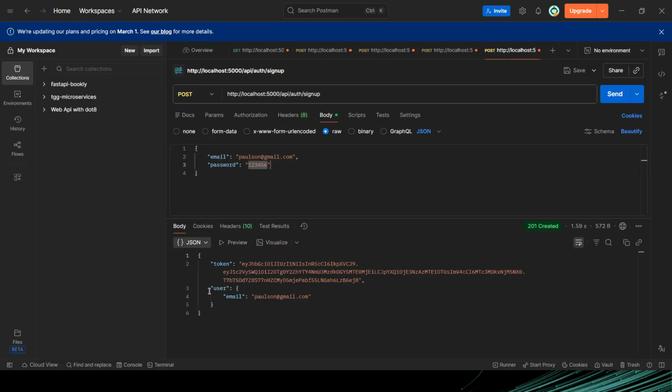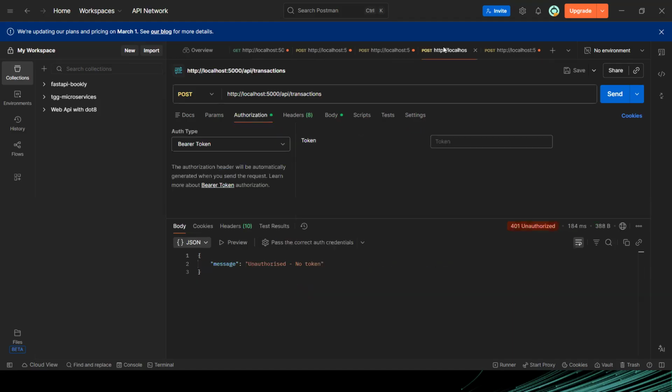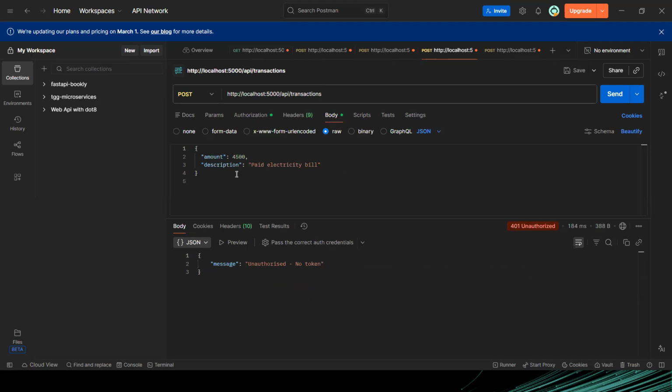So it has created my account and it only returned the email address. So I'll copy this token, then go to my transaction, that transaction I wanted to do. I'll come back here, then I'll paste my token here. That is cool. All right, so I will go back to the body. So now you can see that I'm making a transaction here. The amount is 4,500 and I'm paying an electricity bill.